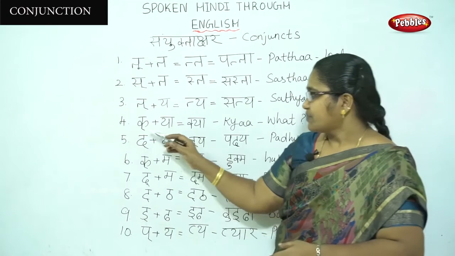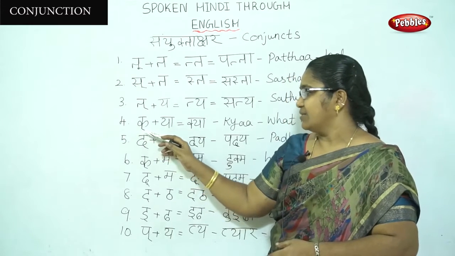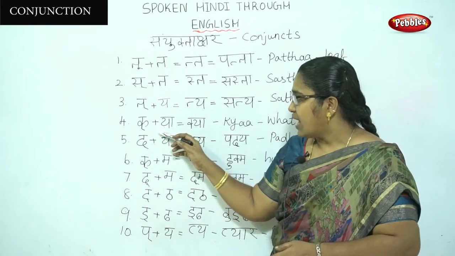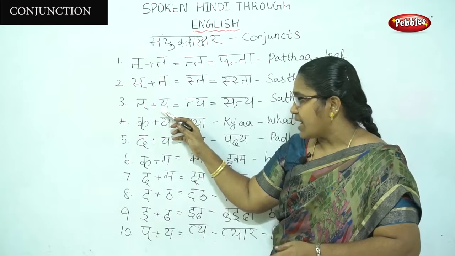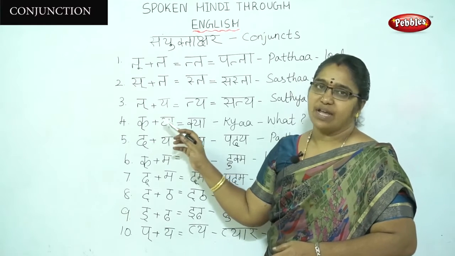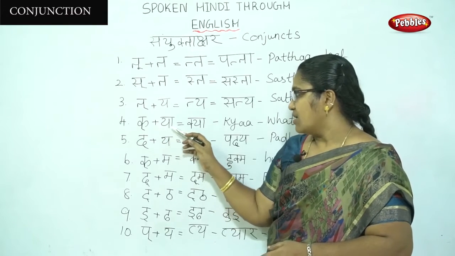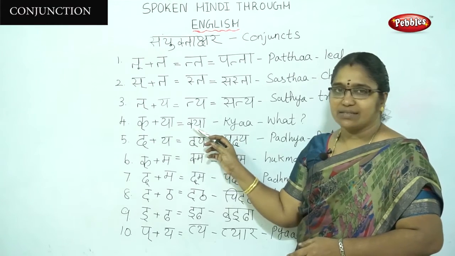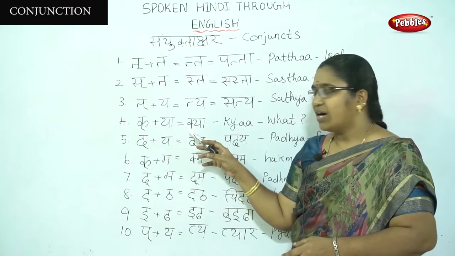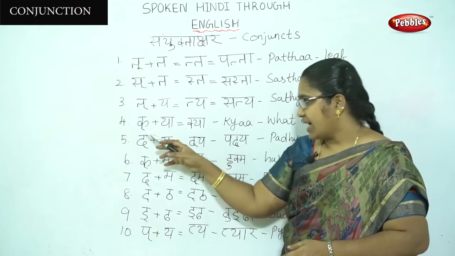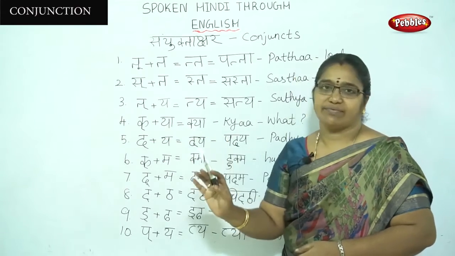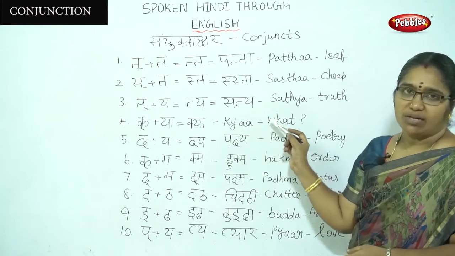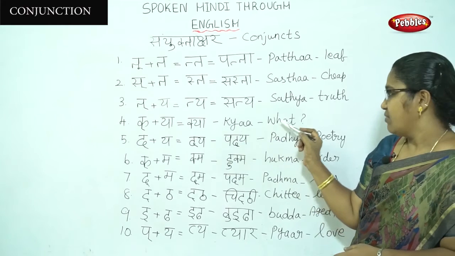See, the fourth one is ik plus ya. This is a short sound of ya. This is a long sound of ya, kya. Ik becomes ik. We have to write half of the letter here. From the ka, ik, we have to write half. Kya means what?